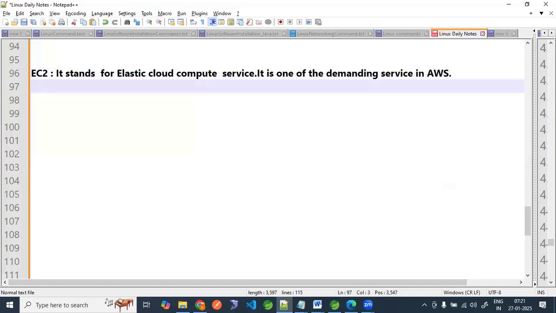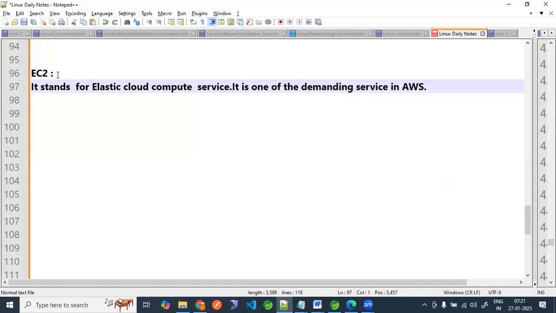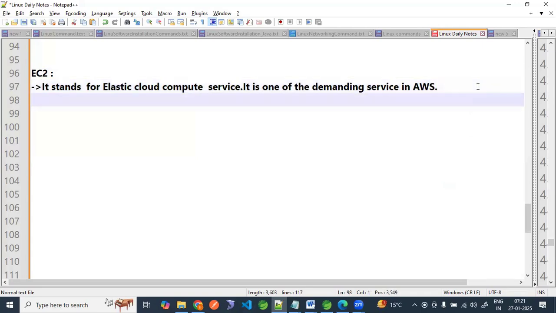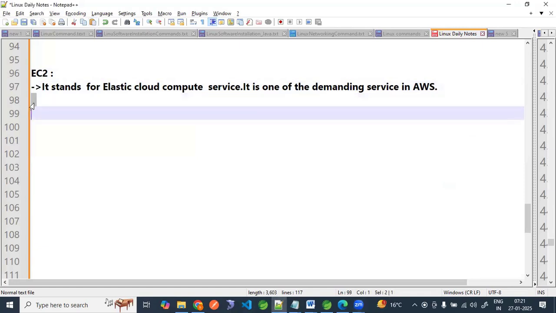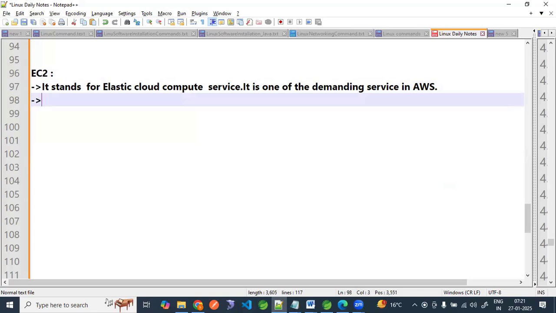We are able to create virtual machines, which we call instances.